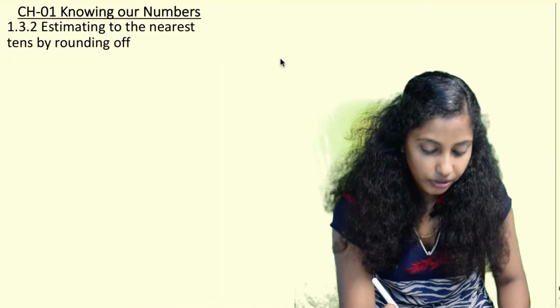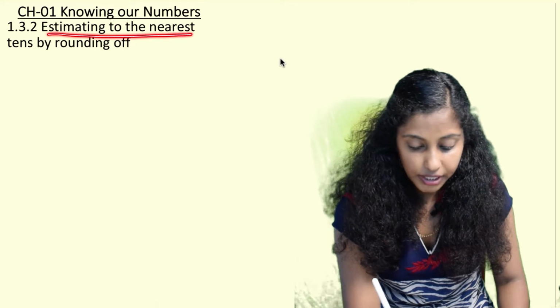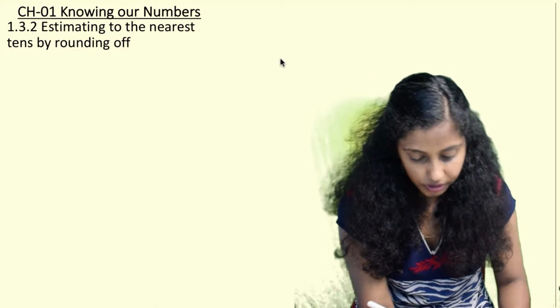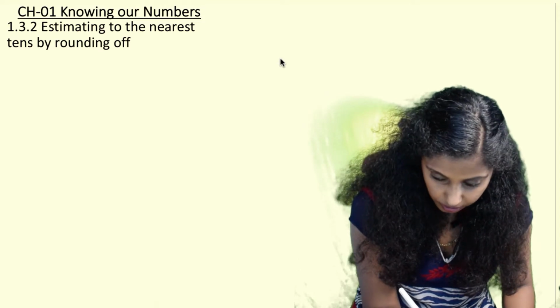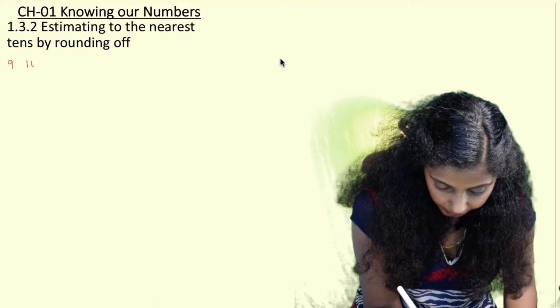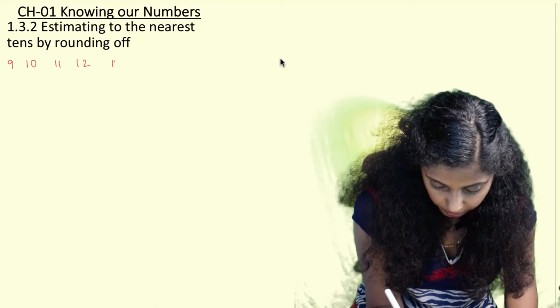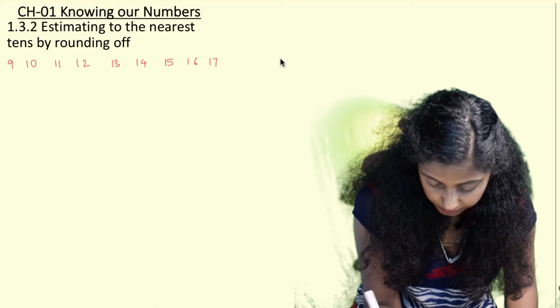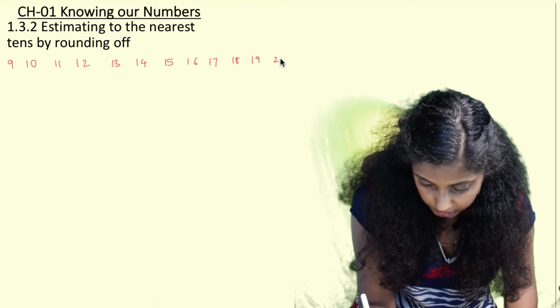Now we are going to see how we estimate numbers to the nearest tens by rounding off. First we'll write all the numbers: 9, 10, 11, 12, 13, 14, 15, 16, 17, 18, 19 and 20.